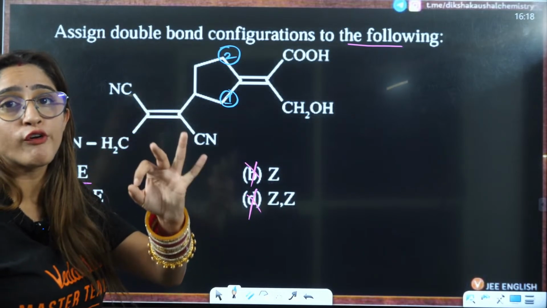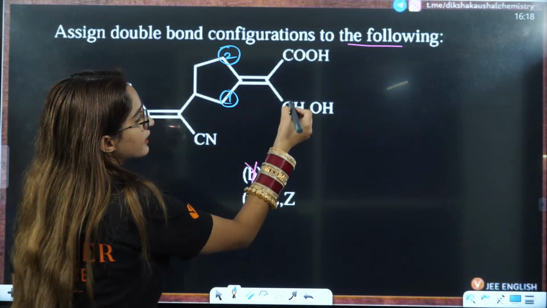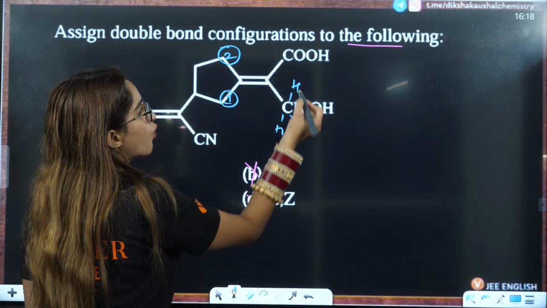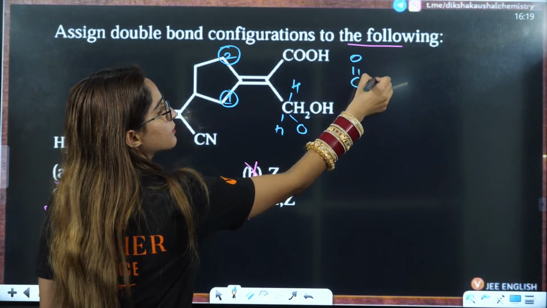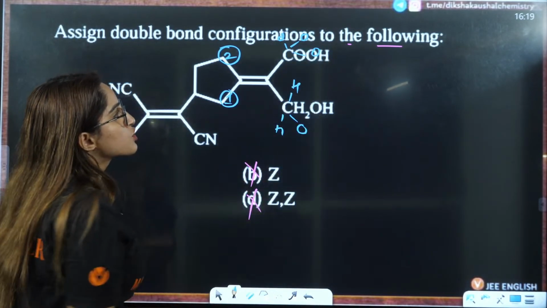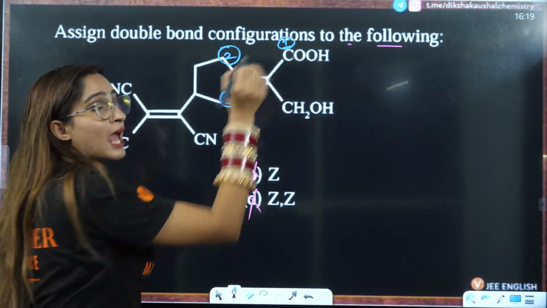Okay, you have to look for the point of differentiation here. This carbon is attached to 2 hydrogens and 1 oxygen, CH2O. This one is attached to C double bond O, which means it is attached to 3 oxygens. So definitely that is going to have the first priority because that is attached to 3 oxygens.